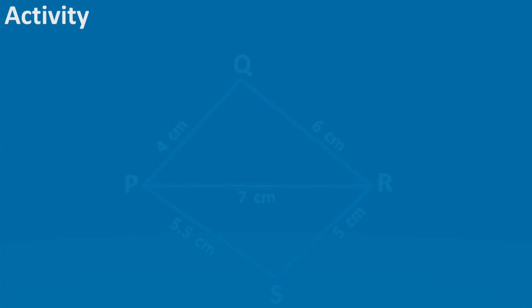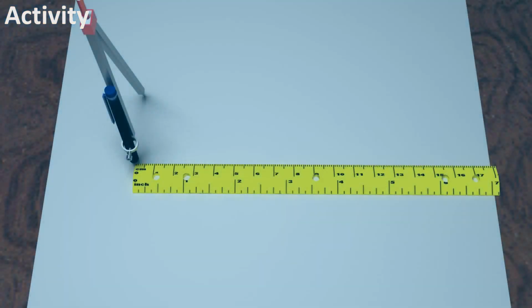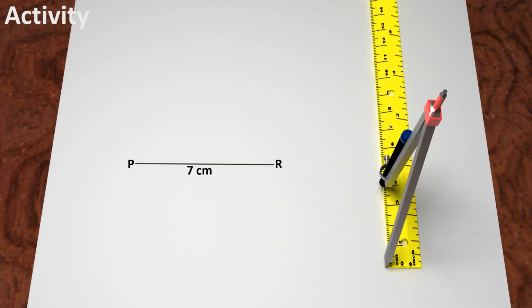Solution. First of all, with the given measurements, we will draw rough sketches that will help us in visualizing the quadrilateral. From the rough sketch, it is easy to see that triangle PQR can be constructed using the SSS construction condition. Draw side PR with 7 cm length.